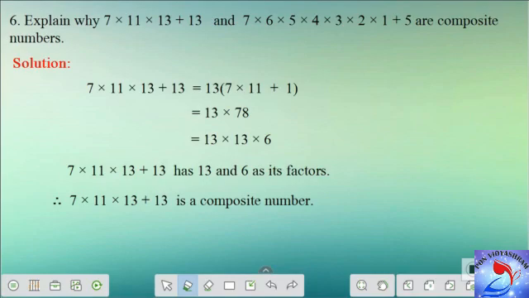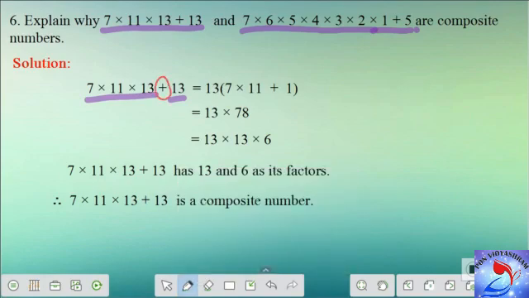So, we have to consider the given number, that is 7 into 11 into 13 plus 13, or 7 into 6 into 5, all this. We have to show this as a product of its prime factors. So, let's proceed with the first problem now so that you can try the other one on your own. The number given here is 7 into 11 into 13 plus 13. You can see this is a product of three factors and you have only one number here, and there is a plus sign in between. So this means that you have two terms in the given number.